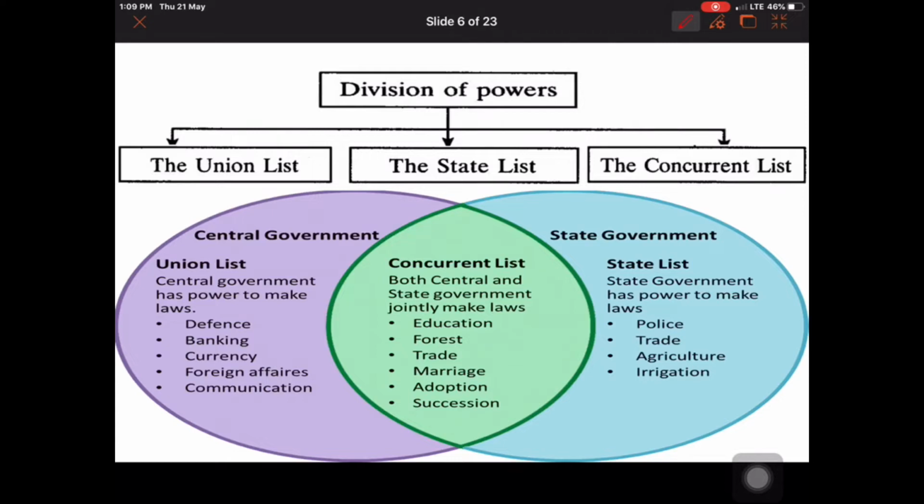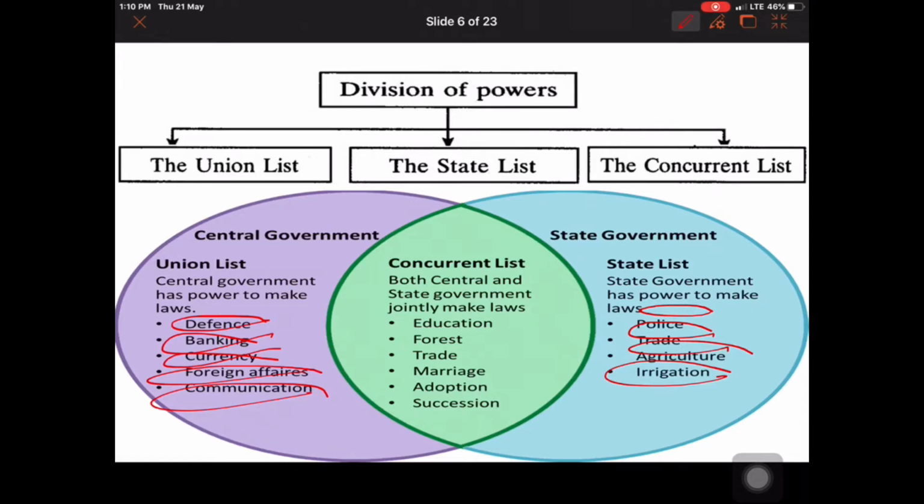Let's understand them. On the union list, only the union legislature has the power to make laws, for example on matters of defense, banking, currency, foreign affairs and communication. In the same way, matters that are important for the state, such as state administration, police, trade, agriculture and irrigation, are on the state list, and only the state government can make laws on them. And the third list, the concurrent list, includes matters which are important for both the center as well as the state.